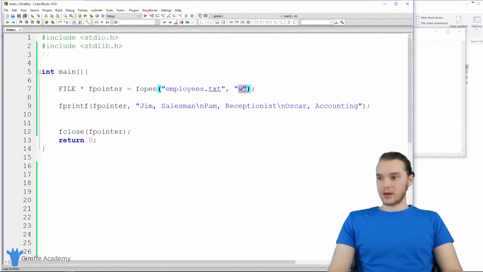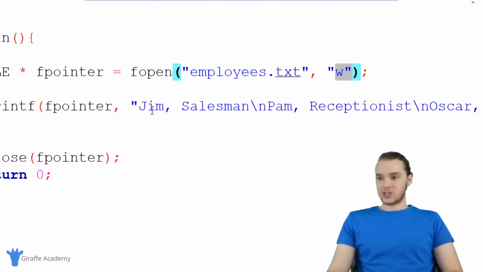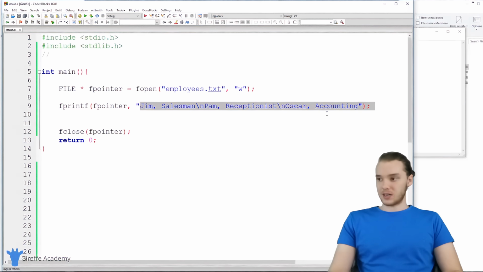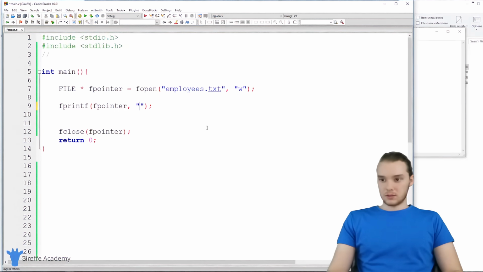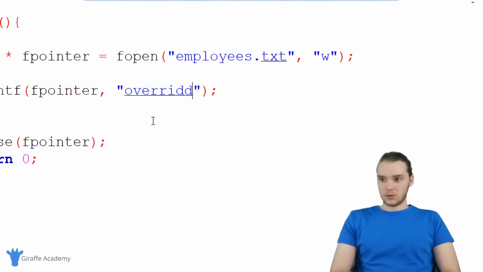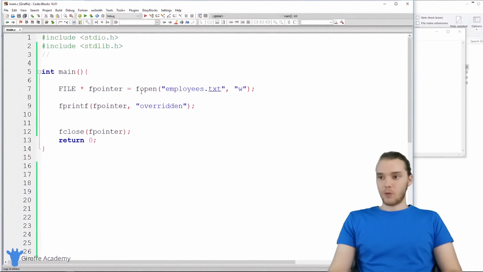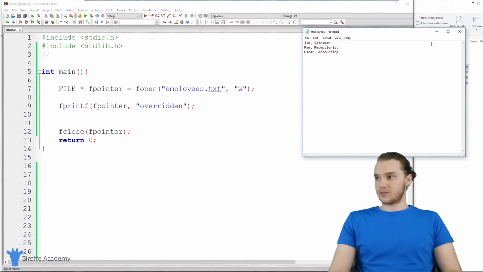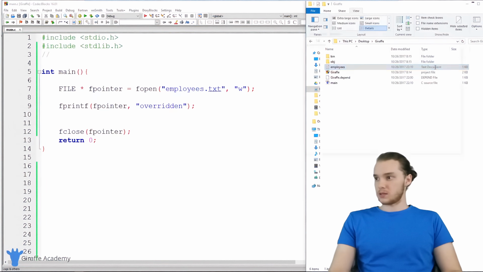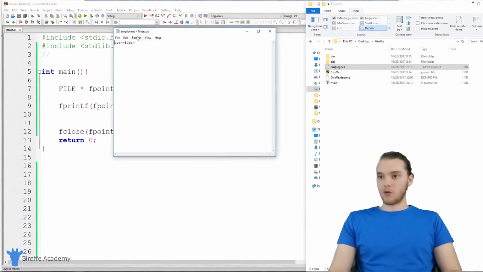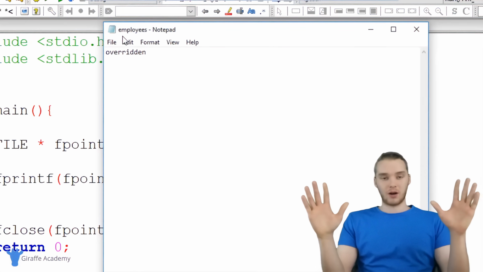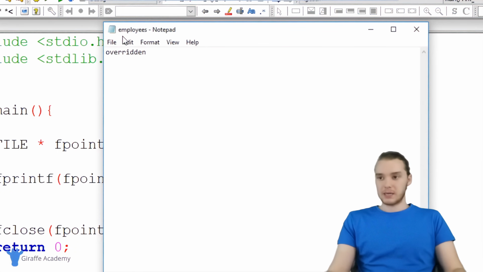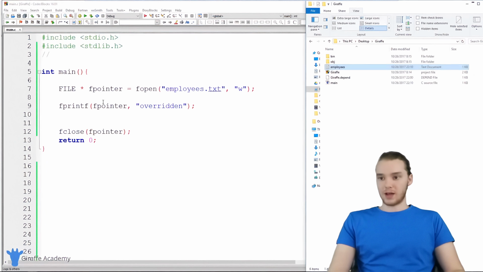And I want to show you guys something with write. When I'm using this write, this is actually going to overwrite a file. So for example, if I change all this text and I just put overridden in here, now when I run this program and we open this employees.txt file, let me reopen this, you'll see it just says overridden. So I've actually overridden all of the text that was in there. And that's basically what happens when we just write to a file.